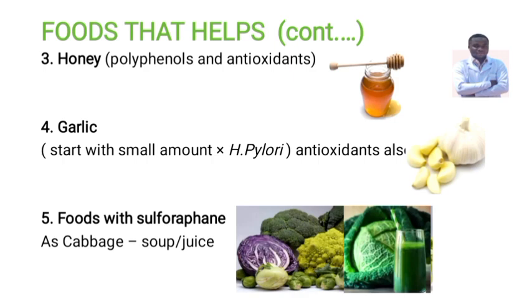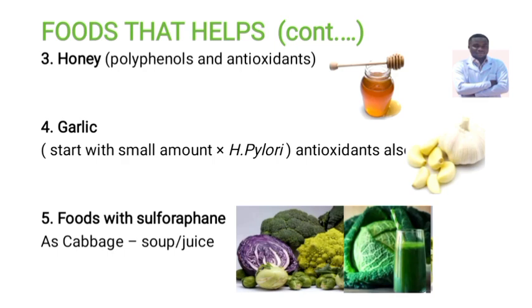But also we have garlic. The garlic must be taken in small amount. If the body will tolerate, then the amount can be increased. This garlic inhibits the growth of Helicobacter pylori, and also has antioxidant function. Therefore, it can be utilized for treatment of peptic ulcer patients.